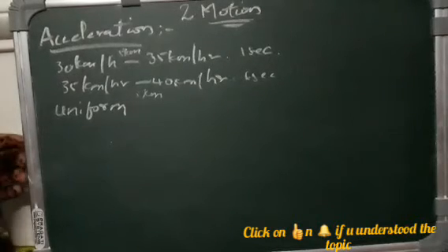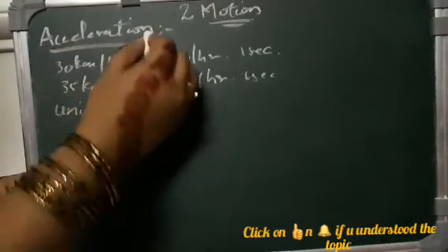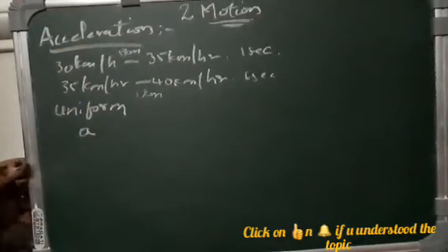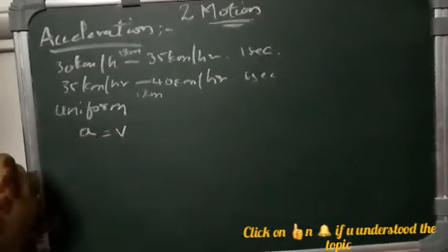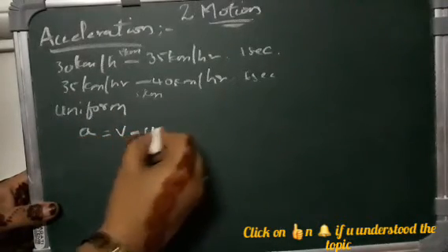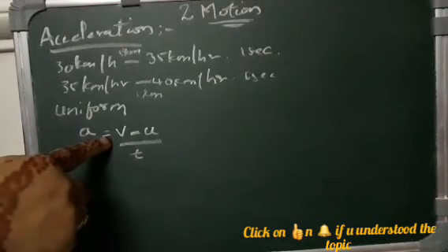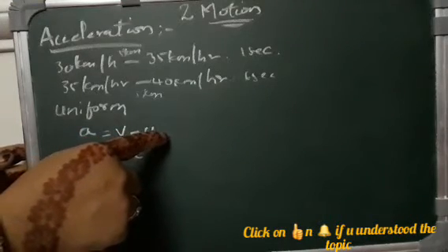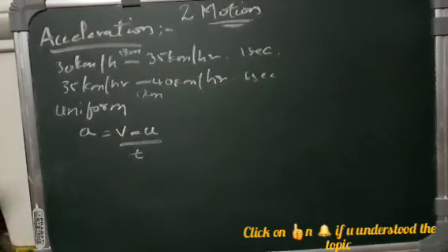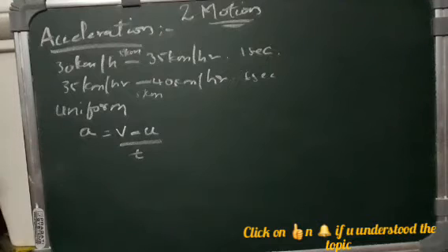So how do you represent this? Acceleration is denoted by small a, which is equal to v, that is final velocity, minus u, initial velocity, divided by time. Acceleration a is equal to final velocity minus initial velocity by time. It may be negative or positive, and it is a vector quantity.